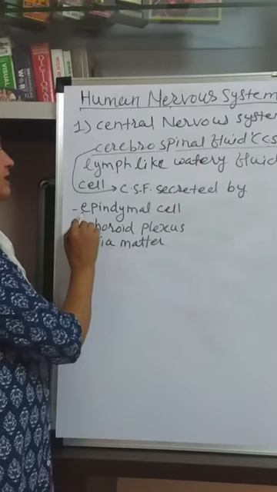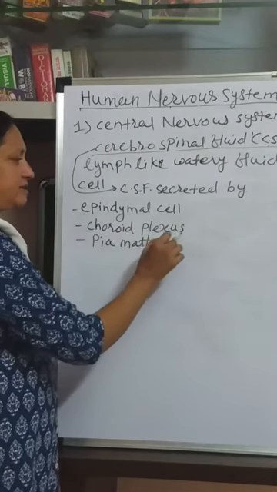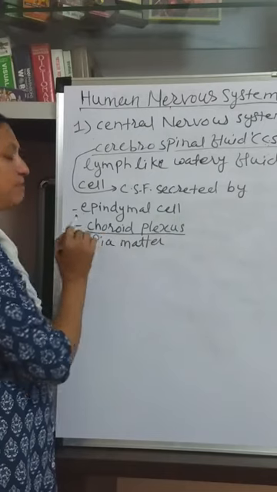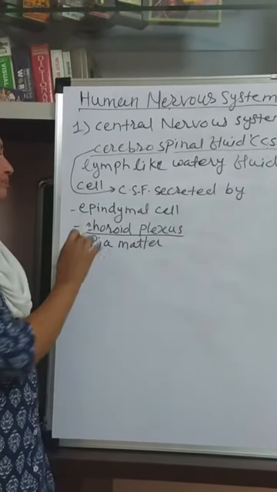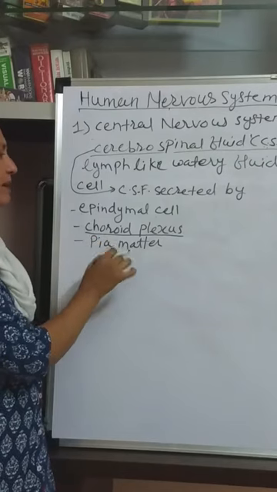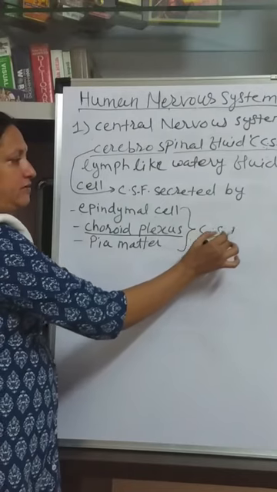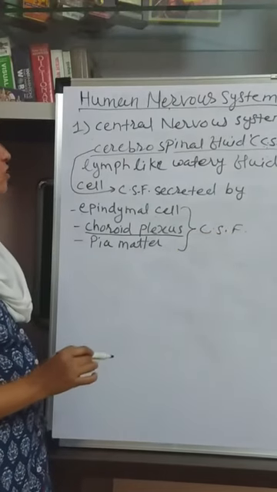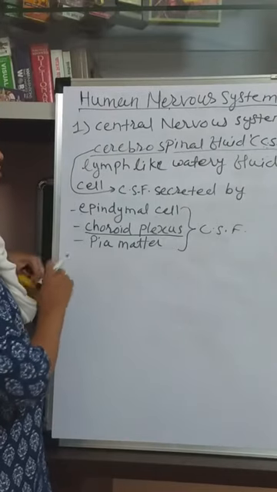It is mainly secreted by ependymal cells, then the cells of choroid plexus. Actually, choroid plexus is the part of the ventricles or cavities. And the cells of pia mater. These three together secrete the CSF, the cerebrospinal fluid, the watery fluid present inside the ventricles of the brain.